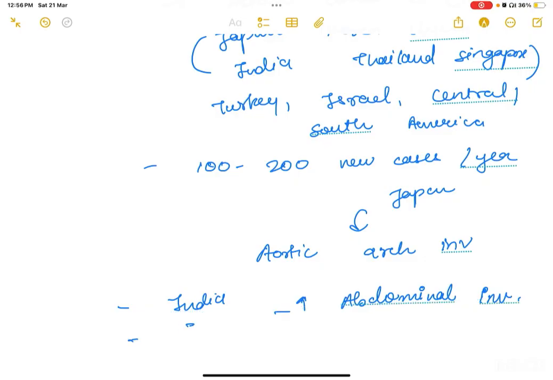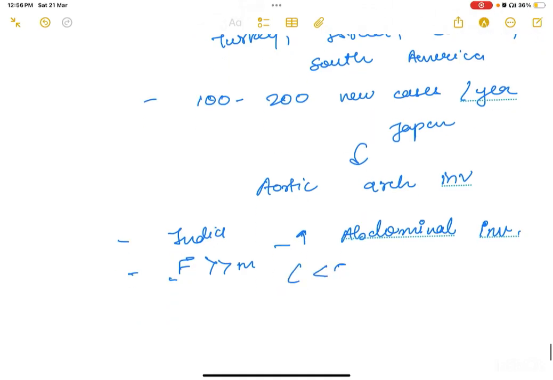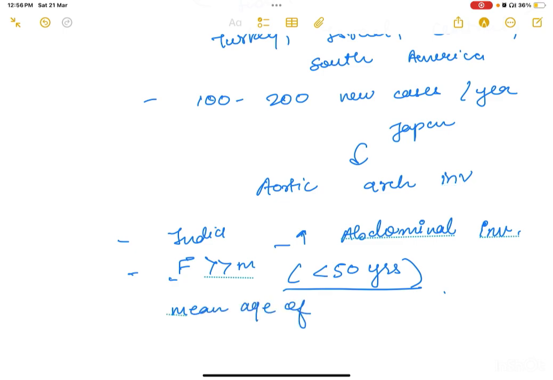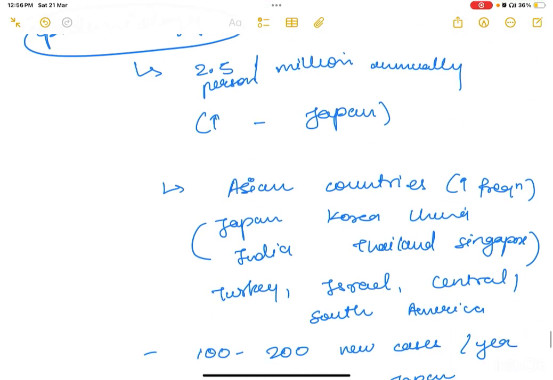Now, obviously, young Asian women in their reproductive age, as we discussed. It affects females more than males, less than 50 years. Giant cell arteritis affects persons more than 50 years; these affect people less than 50 years. The mean age of onset is around 30 years.